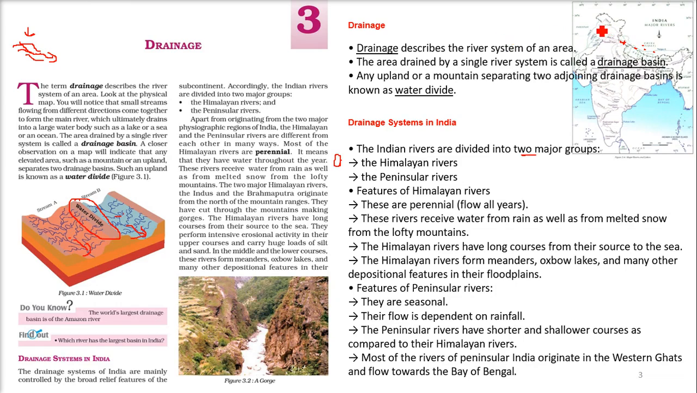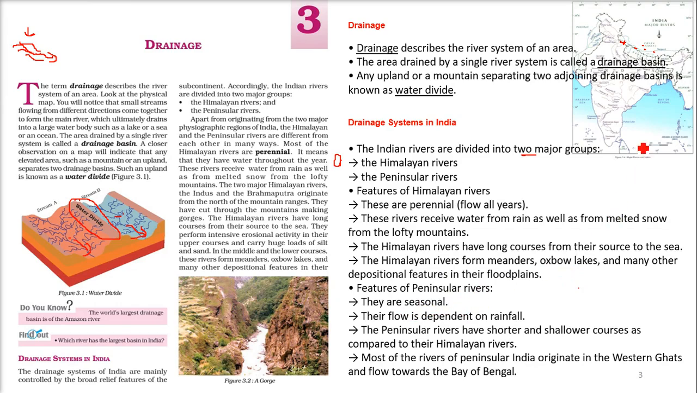So the distance is, say, the Indus is having a distance of 2900 kilometers. The Ganga, from where it originates till the time it meets the Bay of Bengal, has a distance of 2500 kilometers. These Himalayan rivers form meanders, oxbow lakes, and various other depositional features in their floodplains. Wherever they move, depending upon the speed and the content, they make meanders, oxbow lakes, and other depositional features. I'll talk about these meanders and oxbow lakes.